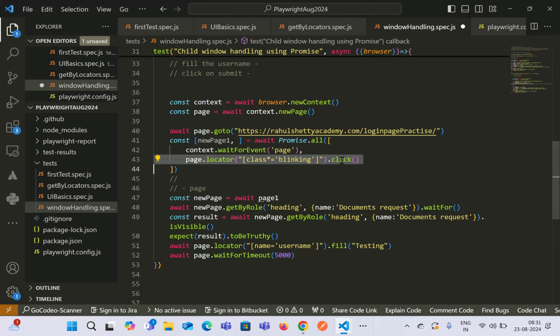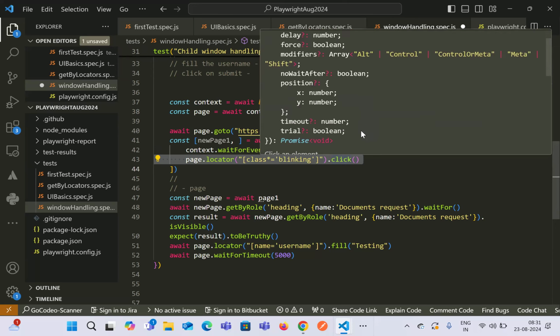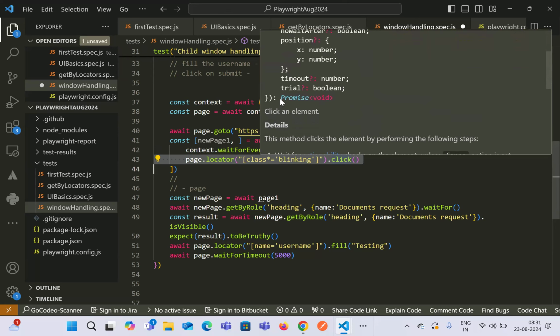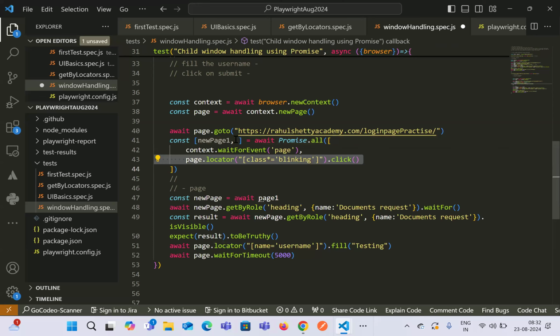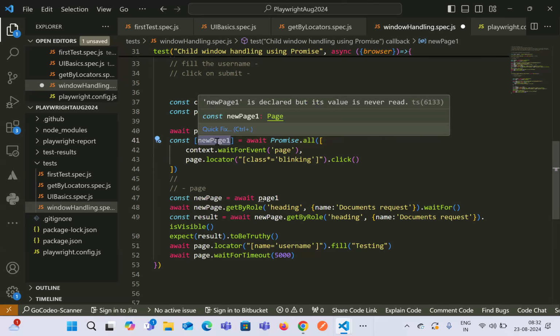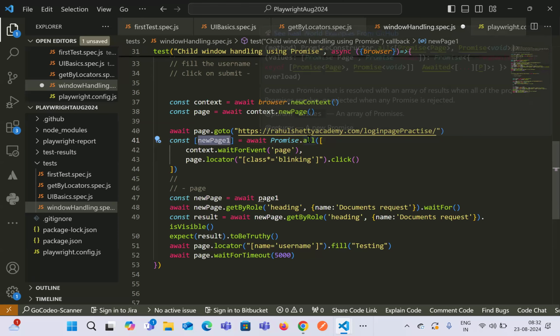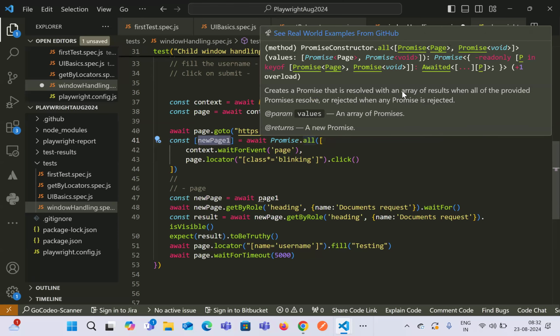If you see, we do not have any return; it is just void, which means I will not return anything. So in this case, it will only return one particular response, which is the new page handle. For the click, it will not return anything. That is why we have to store it in array format, because the all method says I'll return you an array of response.